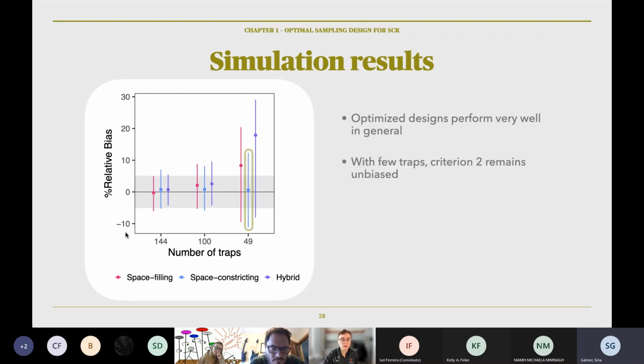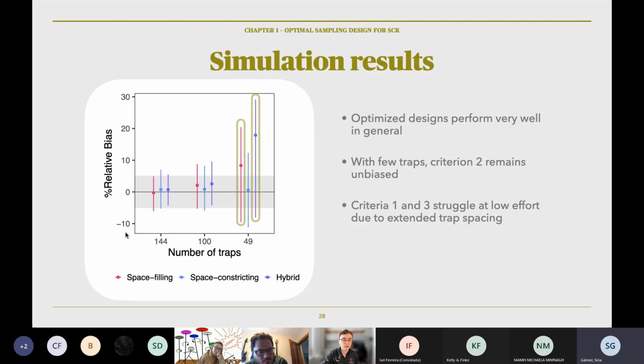And then with few traps, criterion 2 remains unbiased, which is really great to see, especially because criteria 1 and criteria 3 struggle at low effort, which is due to extended trap spacing in sparse arrays. Not shown here, but precision and accuracy also follow these trends.